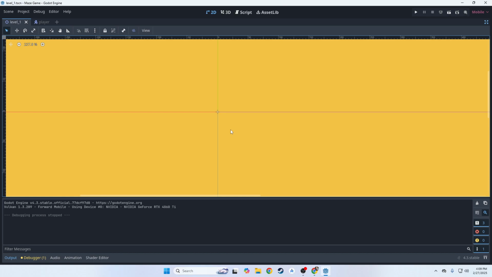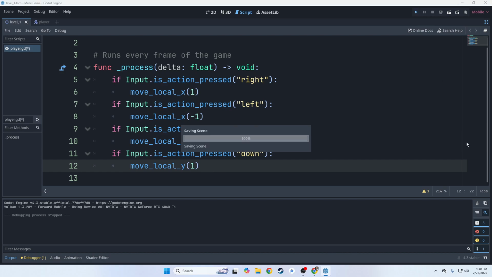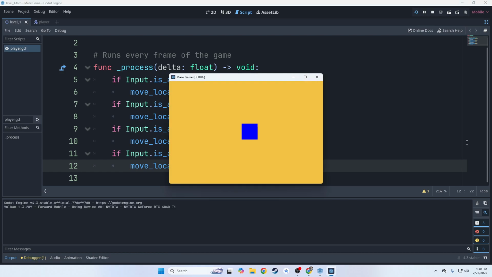And our code's working the way it's supposed to based on that principle. But going up and down, it's not that way. Going up and down, starting at 0, if we're going up, notice that we're actually going in a negative direction. So going up in Godot is negative. So negative 50, negative 100. And going down is positive. It's the opposite of what we intuit it to be, right? So it's the exact opposite. So how do we fix that though? Well, in our scripts, all we have to do is change our up to a negative, change our down to a positive. That's it. And now we have full movement.